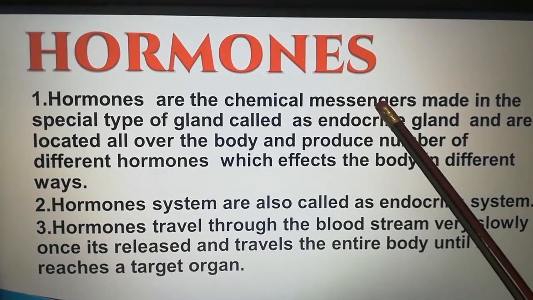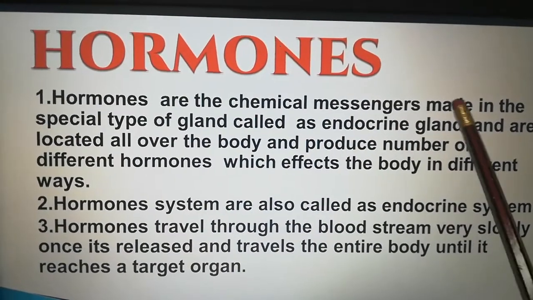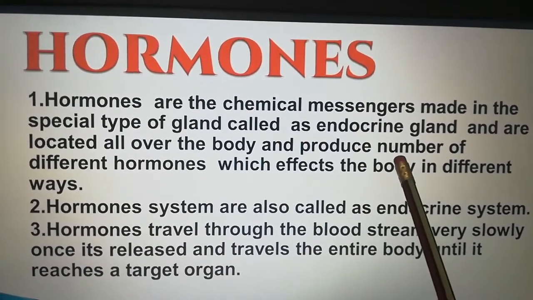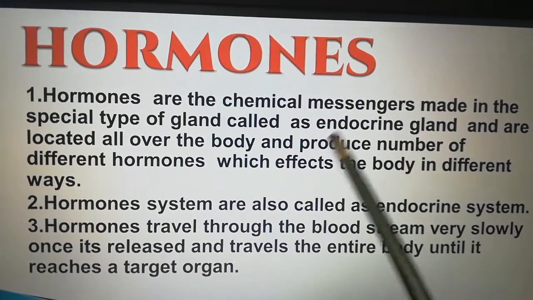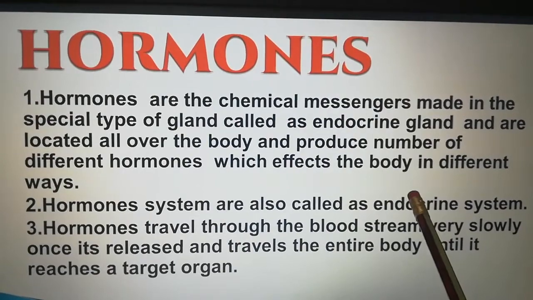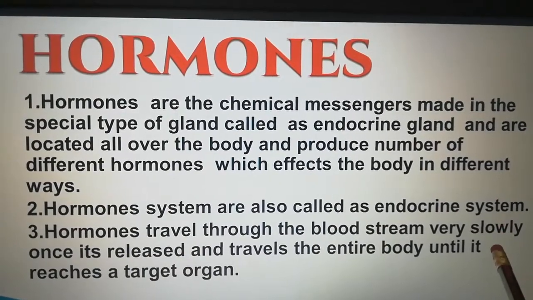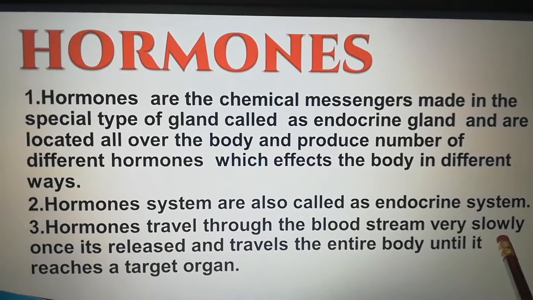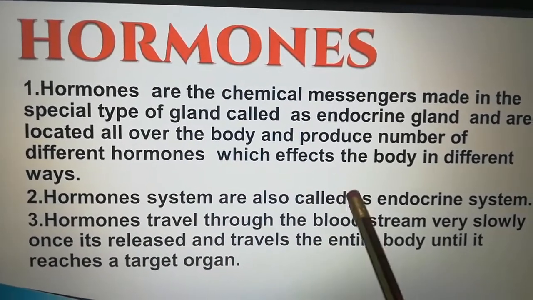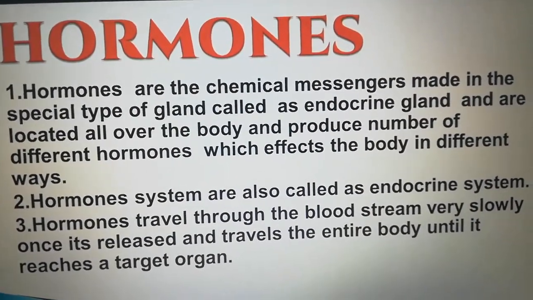The hormones are chemical messengers made in a special type of gland called endocrine gland, and they are located all over the body. They produce different hormones, and that affects the body in different ways. The hormone system is also called the endocrine system. And how do they travel? They travel through the bloodstream. Do they travel fast? No, they travel slowly once released, and it travels the entire body until it reaches a target organ.